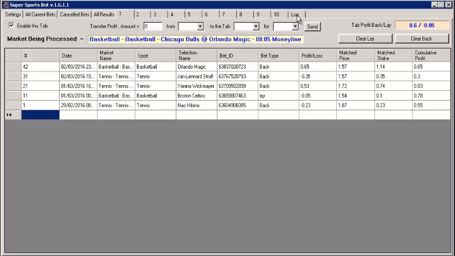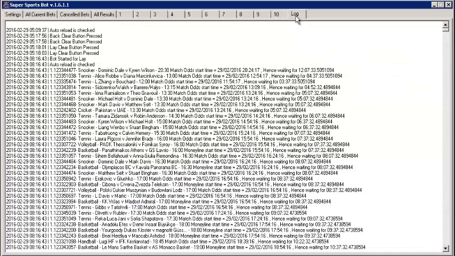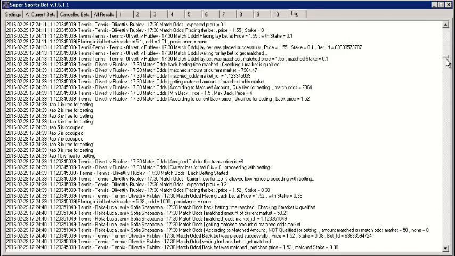The log bot: if a bet's not placed that you think should have been, or a match, then you can click on the log bot, and it brings up what exactly is happening, and then you can see why your bet hasn't been placed. It looks a bit strange at the moment, but once you read it a few times, it becomes blatantly clear just exactly what the bot is doing and why maybe it didn't place a bet that you thought it should.